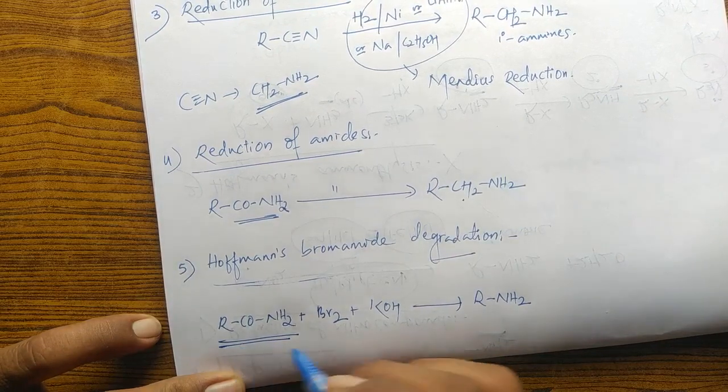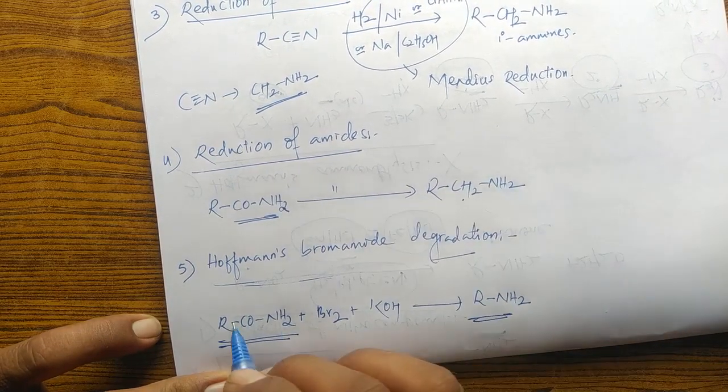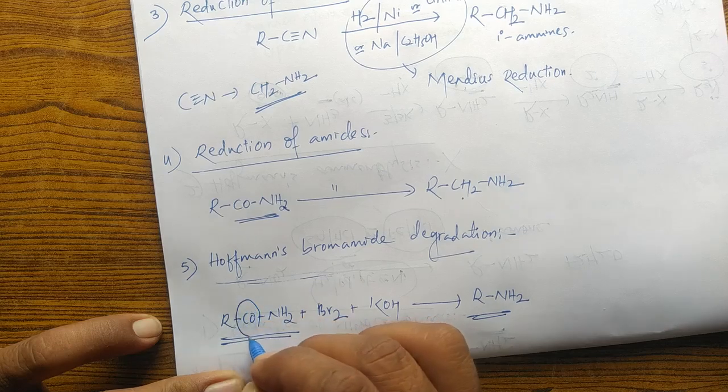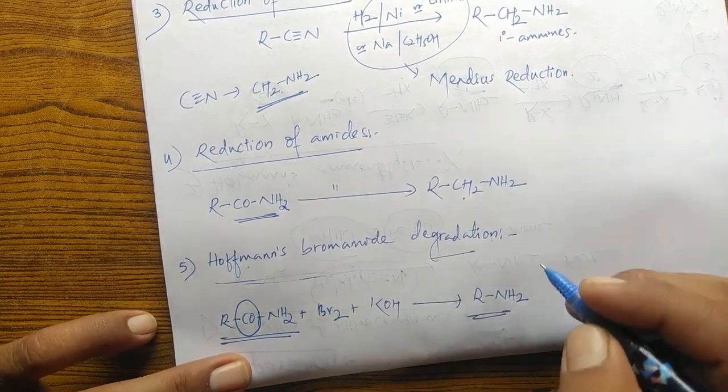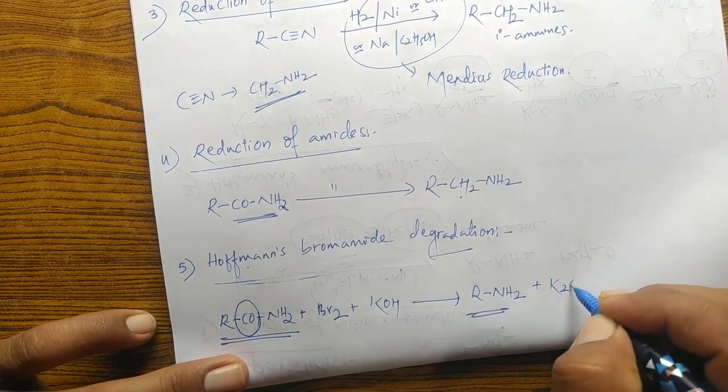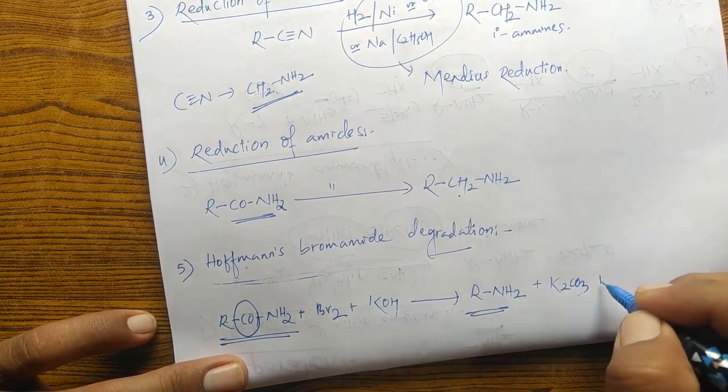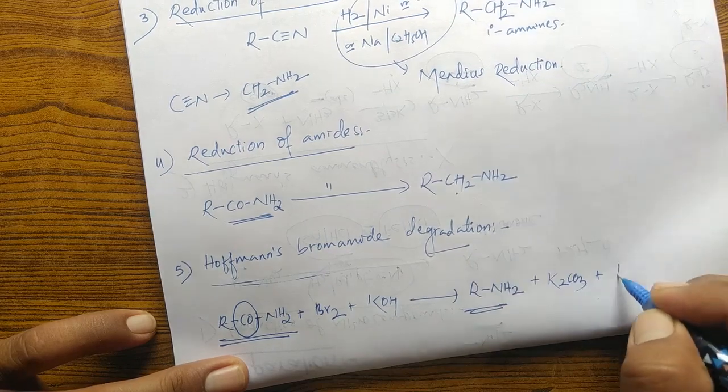The carbonyl group is eliminated in the form of potassium carbonate, K2CO3, and the bromine is eliminated as potassium bromide.